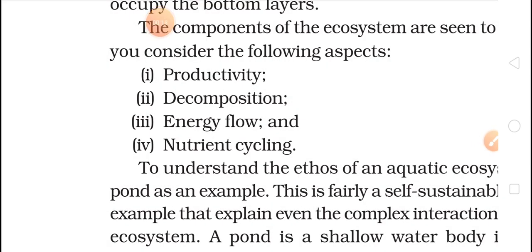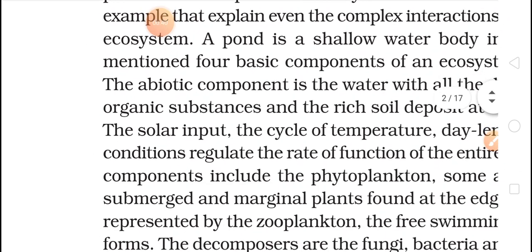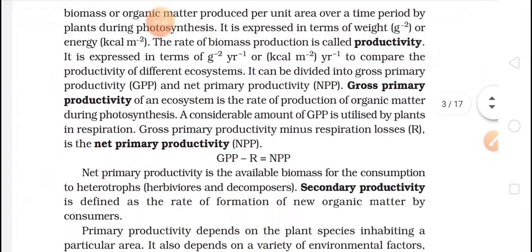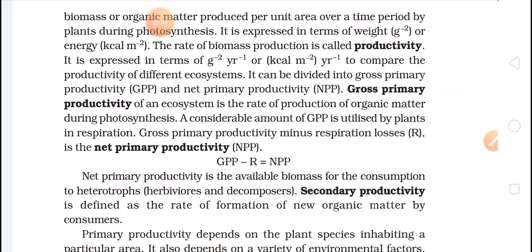Yes, so we have started again with a new chapter, and in that, I've explained the components of ecosystem. There are basically four components of ecosystem: productivity, decomposition, energy flow, and nutrient cycle. In that, I have explained productivity, and in productivity we saw GPP and NPP, that is gross primary productivity, and we have also discussed your net primary productivity.